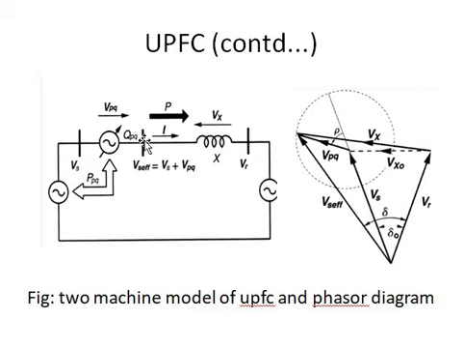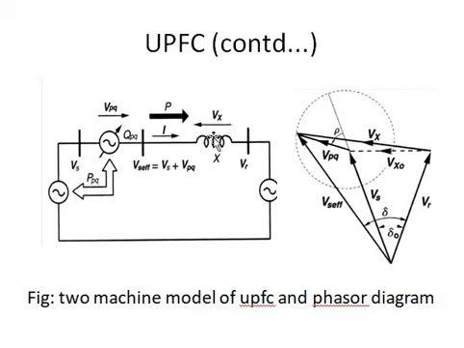So when we inject the voltage VPQ to this bus, the sending voltage Vs will get added up with this VPQ, and we will get an effective voltage in this bus, which is given by Vs plus VPQ. Now I is the line current in our transmission line, and here is the receiving end bus, and X is the line reactance.